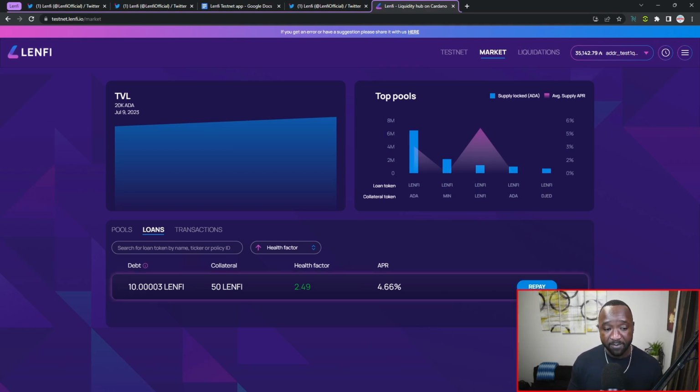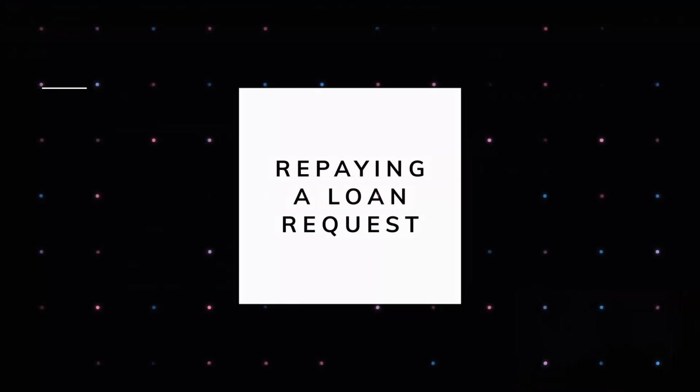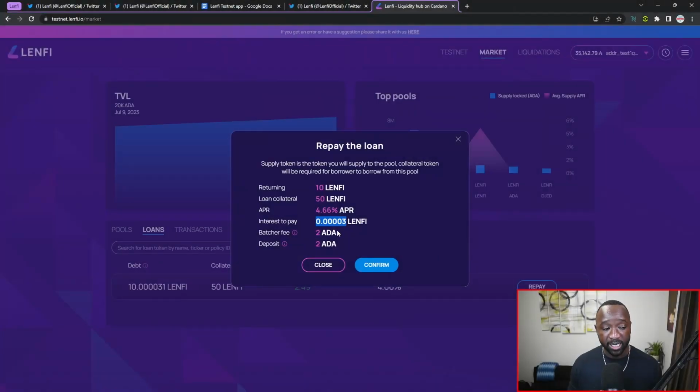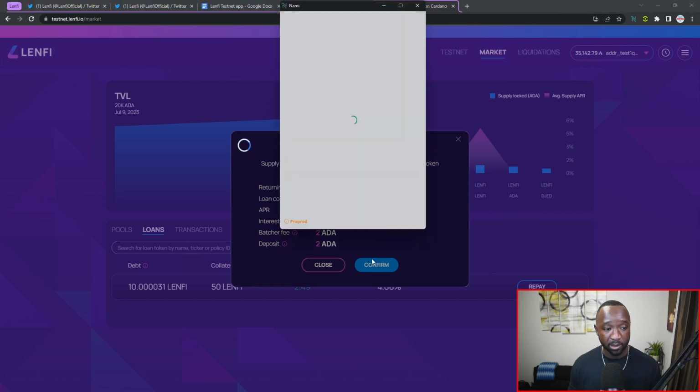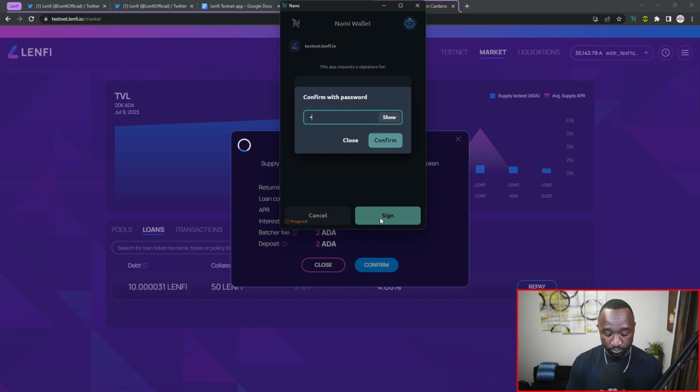Now, if I want to repay my loan, I can do that very quickly by clicking on this repay button. And again, I can see that I'm going to be repaying 10 Lenfi with my collateral of 50. I can see my APR, and I can see that very minor interest, which has already accrued. And again, I've got a 4 ADA batcher fee and deposit fee. So I'm going to click on confirm to repay the loan. I'm going to go ahead and sign this transaction.